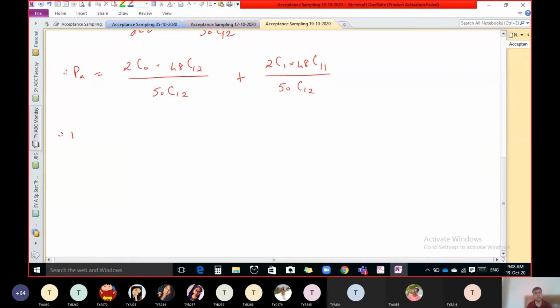So 2C0, obviously it is 1. 48C12, we know how to write it? Factorial. 48 factorial upon 12 factorial, and 48 minus 12, that is 36 factorial, divided by 50C12, 50 factorial upon 12 factorial, 50 minus 12, 38 factorial, plus 2C1 is 2,